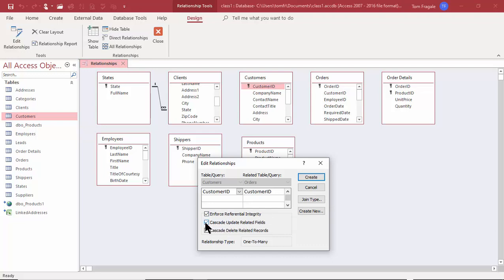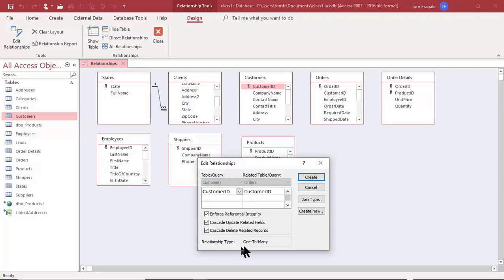Cascade update related fields means if I change the customer ID on the customers table, it'll also change it on the orders table. So that's a good one to have. In fact, when you check on the first one, usually you check on all three. Then it says cascade delete related records. That means if I delete that customer ID from the customers table, it'll delete the corresponding records from the orders table. So usually, if I check on one of them, I check on all of them.